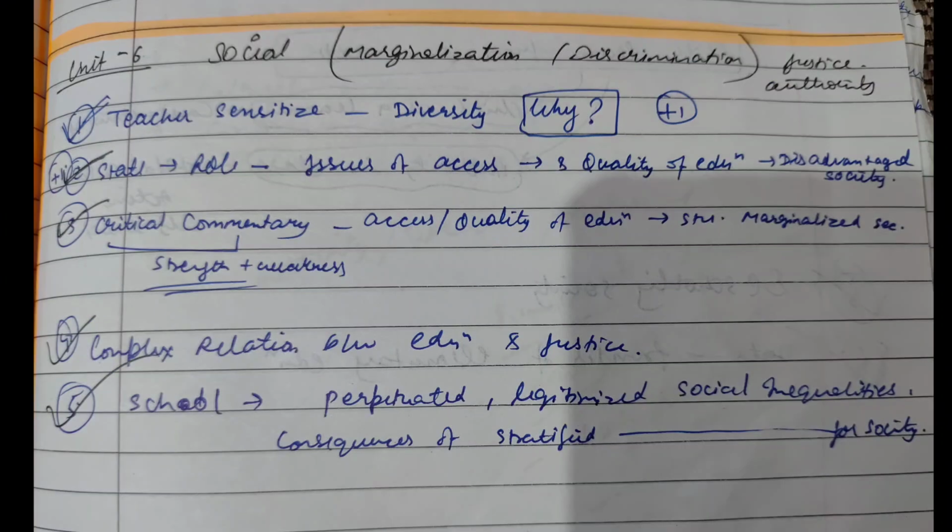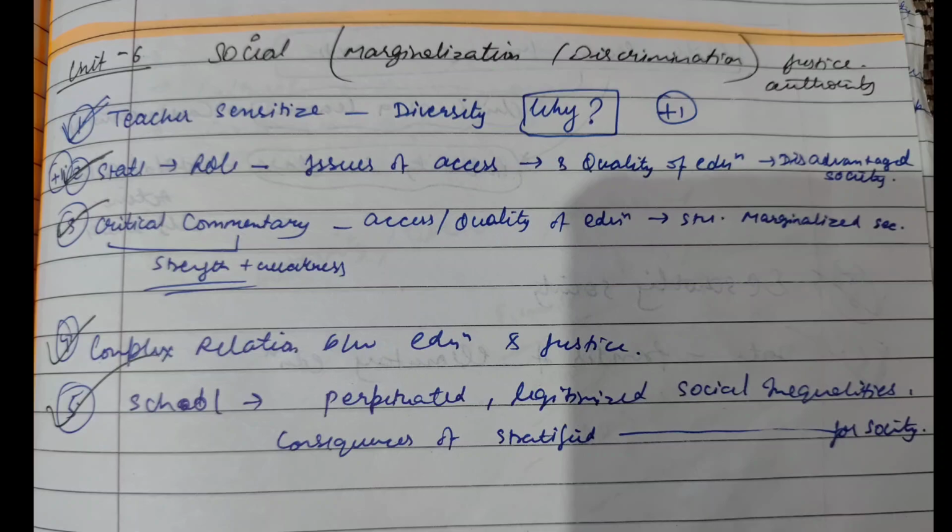Next, moving on to unit 6. This unit is also general, like marginalization, discrimination, justice, authority, like how you, as a teacher, will sensitize towards diversity in the classroom. Now next is the role of the government, the role of the state in the issues of access and quality of education to the disadvantaged society.